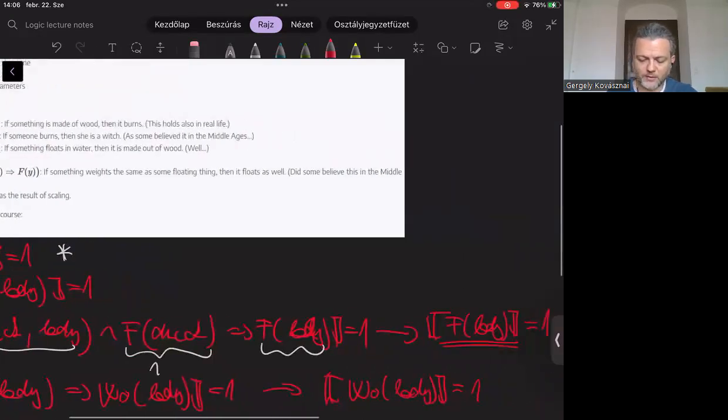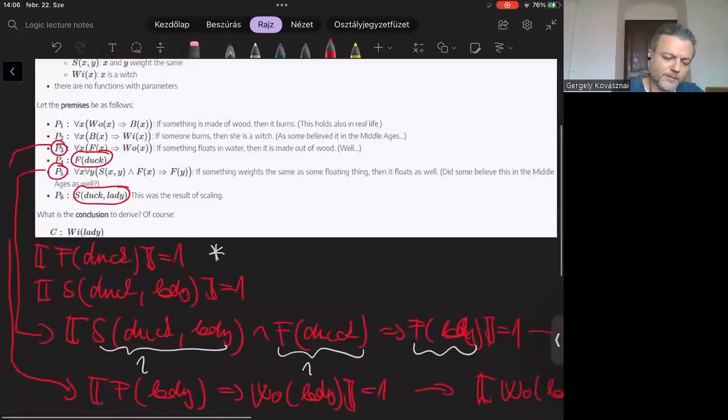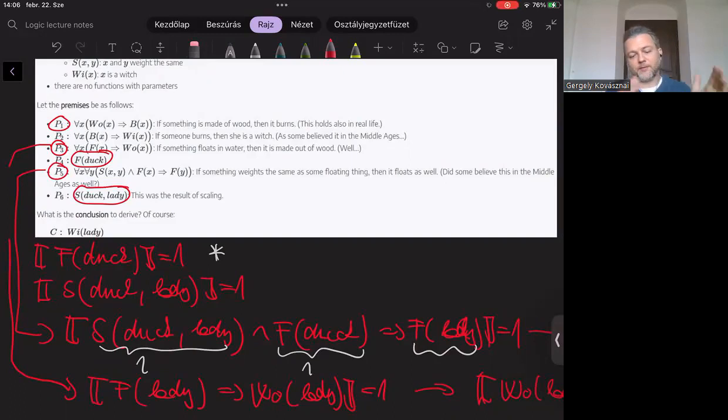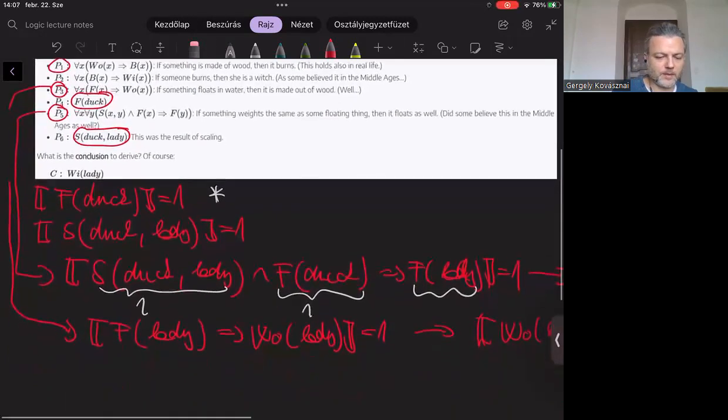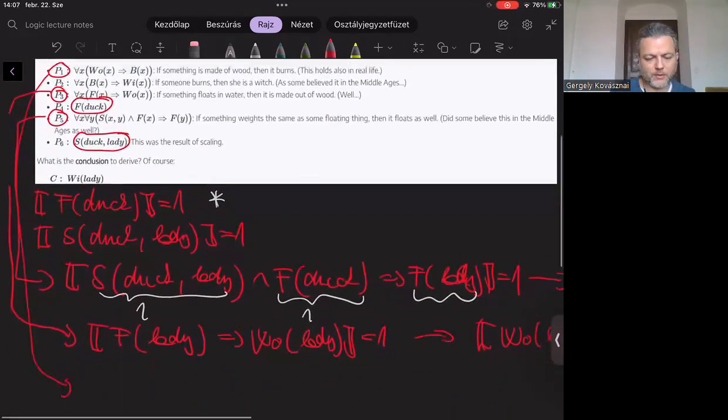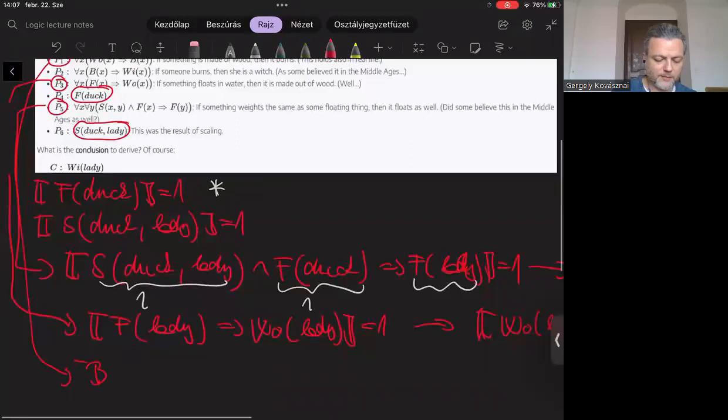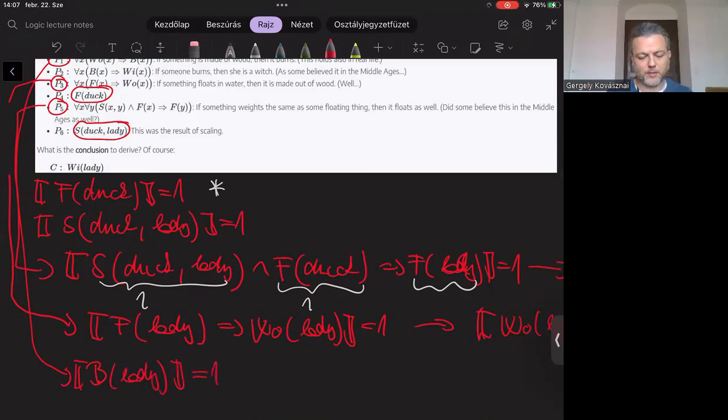Okay, since we now know that WO of lady is true, we can make further deductions, since you can find the predicate WO on the left-hand side of that implication in P1. So therefore, of course, if we take P1, we can conclude that B of lady is true, which, as you remember, means that the lady burns.